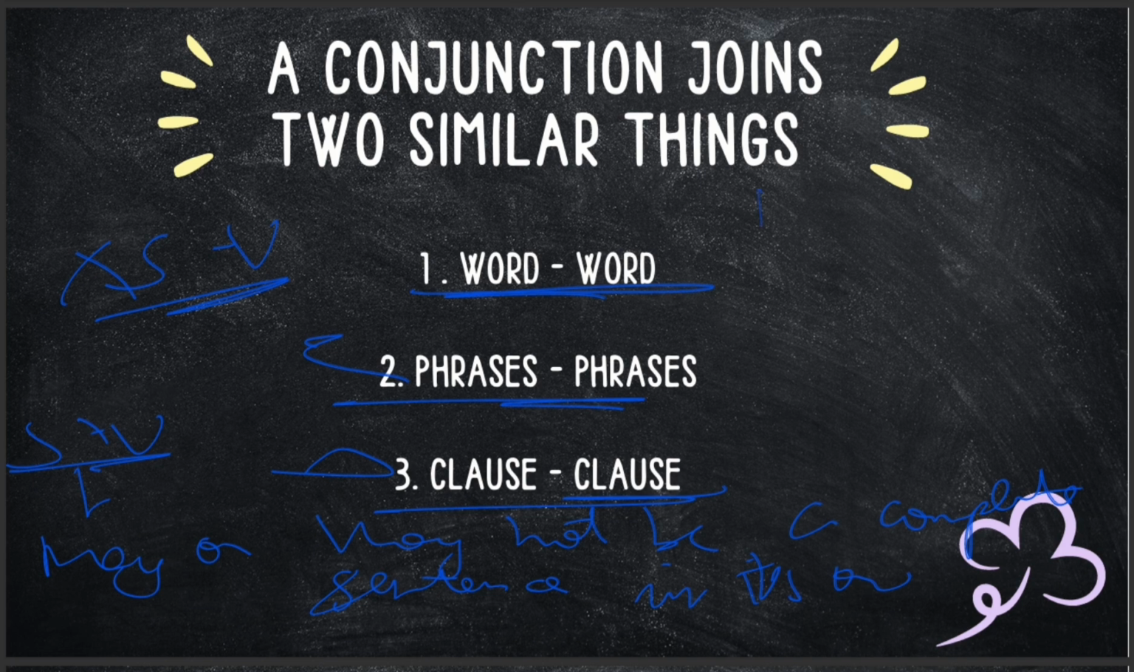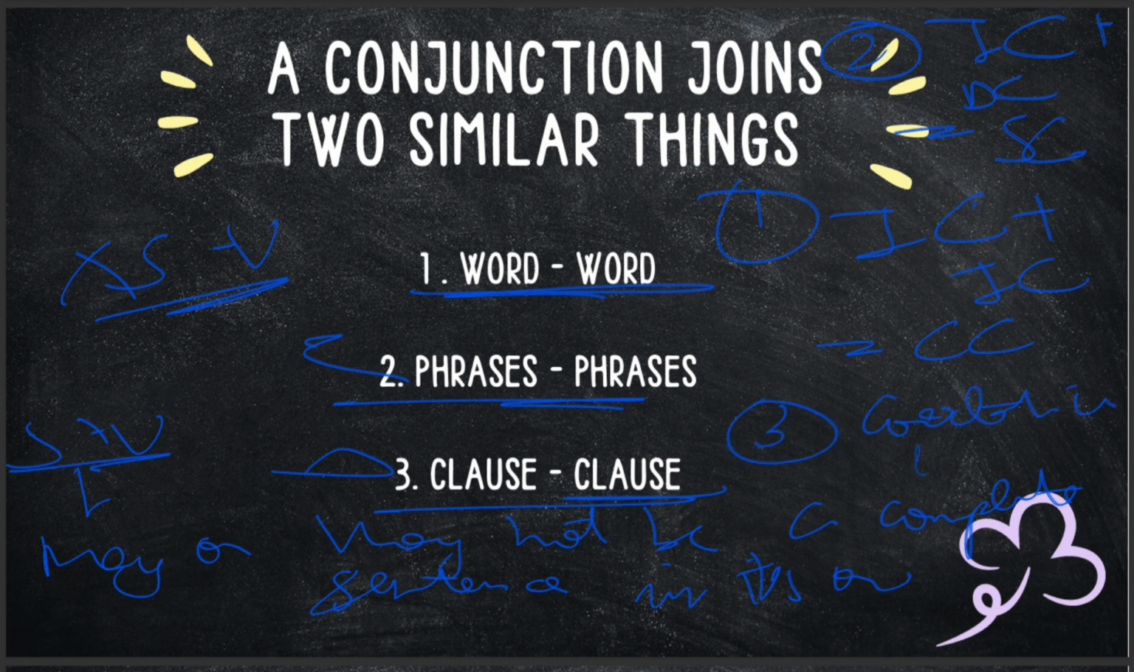Now types of conjunctions: if I were to say, independent clause plus independent clause makes it a coordinating conjunction. The second one would be independent clause plus dependent clause, which makes it a subordinating conjunction. Then we have the pair one, which is going to be correlative.